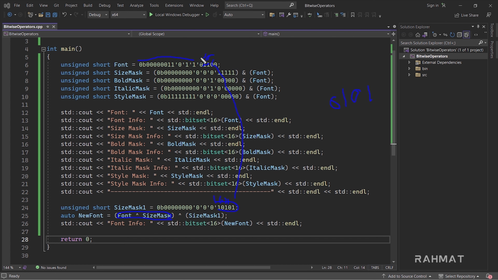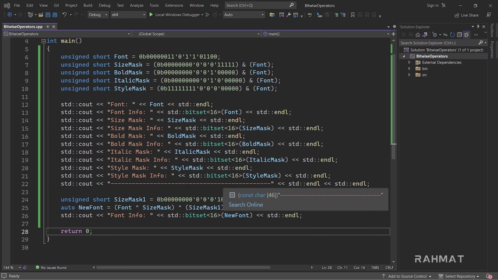And this is 1 here, this is 0 here, so they're not the same, and the result is 1. The rest are all zeros, so we will have the same values right there. So that's 1 1 0 1 1 0 0 0 0, like that. So that's how we first removed the old size mask and applied a new size mask. This was about changing size information.